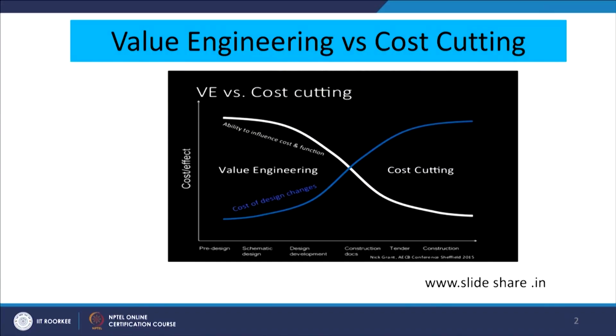Today we are going to address again the difference between cost cutting and value engineering, and will focus on an important aspect, that is creativity. What we covered in the last session, we will try to take that discussion forward, and on your screen you can see the difference between value engineering and cost cutting.